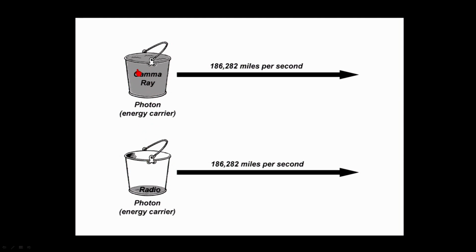So the energy of the photon is not the speed of the photon. The bucket on the top travels at the same speed that the bucket on the bottom travels. It's just a different amount of energy being carried. So all photons travel at the speed of light, at the same speed, but all photons can carry different amounts of energy based on the type of light that it is.